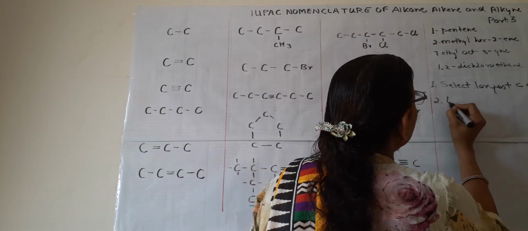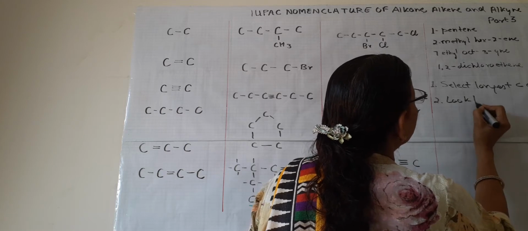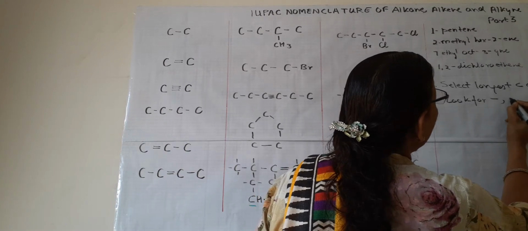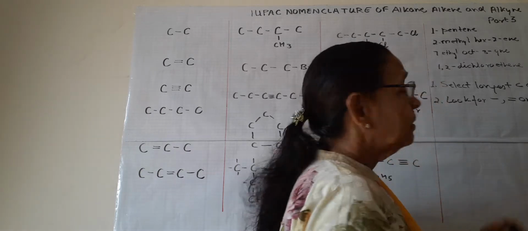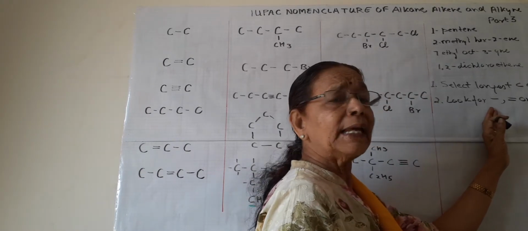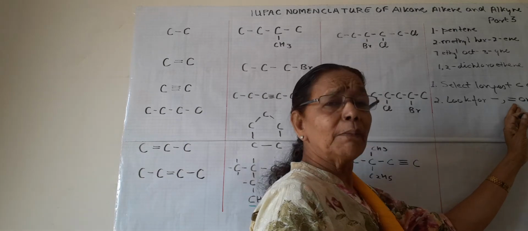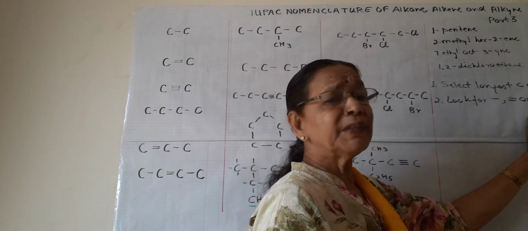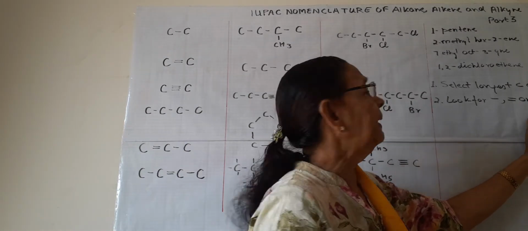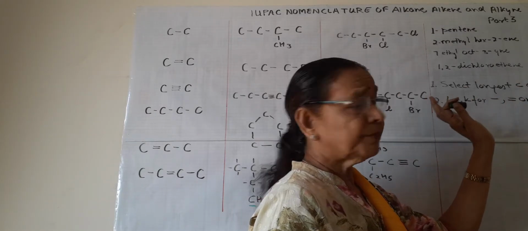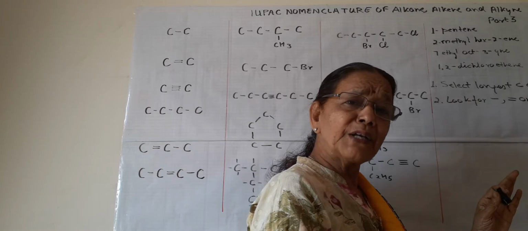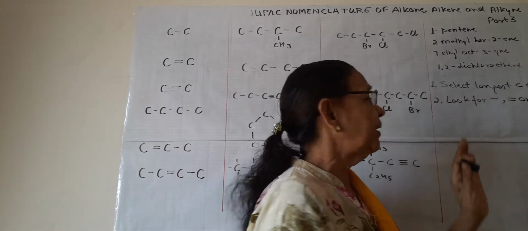Second rule is look for single, double or triple bond. So you will know if single it is alkane, if double bond ene, and if three that will be ine. So first select the longest carbon chain, which can be branched or it can be straight.